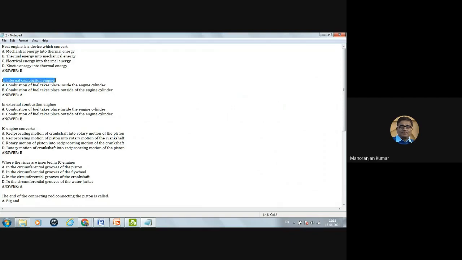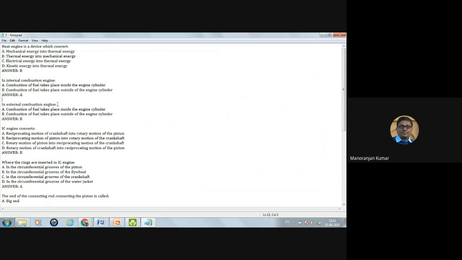Where does the combustion of fuel take place? Internal means combustion of fuel takes place inside the engine cylinder. So the correct option is A. Combustion of fuel takes place inside the engine cylinder. Combustion of fuel taking place outside of the engine cylinder is the external combustion engine. So the correct option is A.